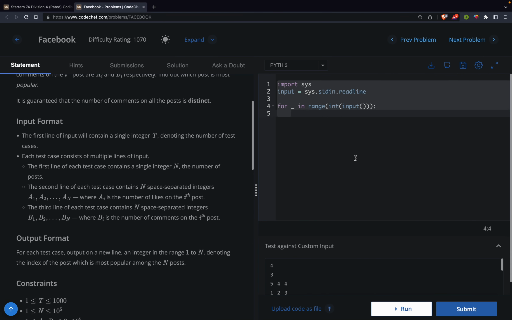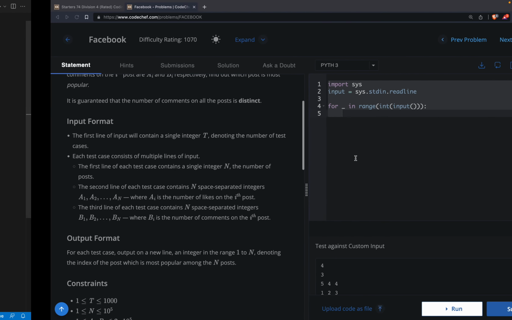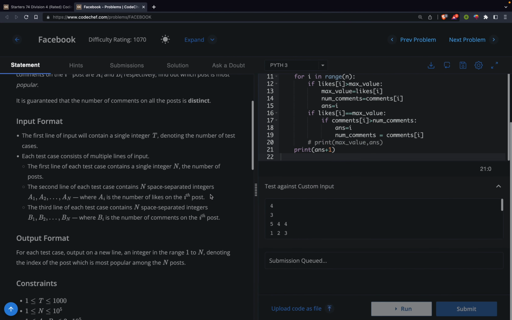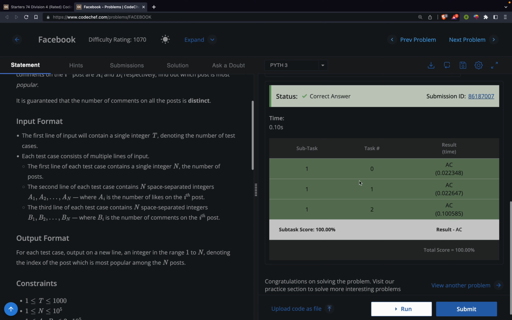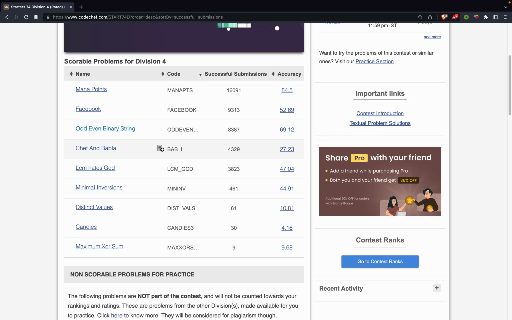So let's submit it now, and this should pass all the test cases. Okay, so we got an AC on this one. Let's move on to the next problem, and it is Odd Even Binary Strings.